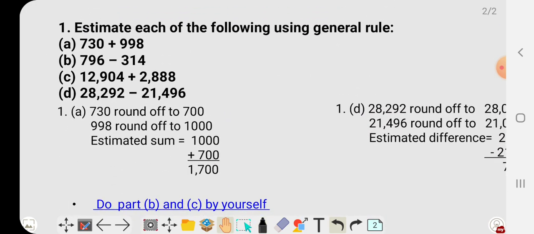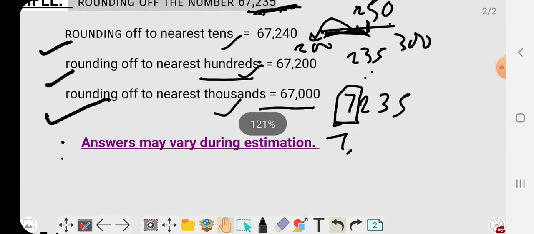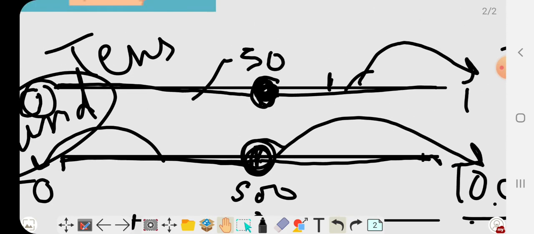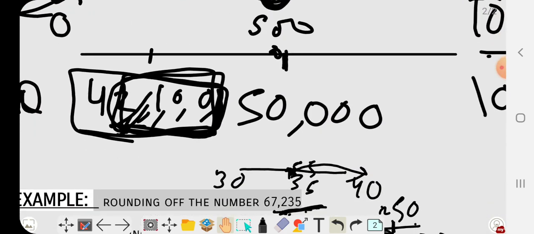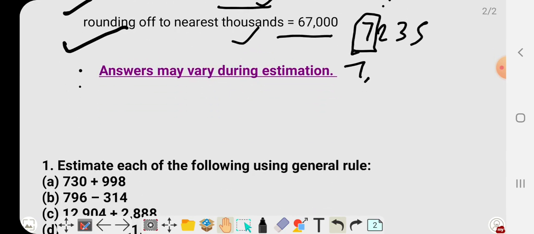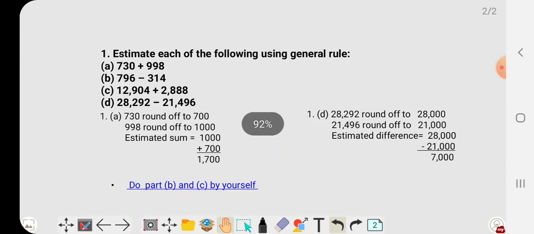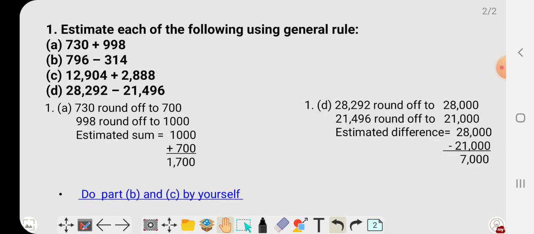Now first, you have to write all these, but don't make these number lines. You have to write the rounding of the number, this one example, and this particular line also: answer may vary during estimation. And finally you will start the exercise. The first question of the exercise is, estimate each of the following using the general rule. General rule means you can estimate by yourself as you like, in tens, in hundreds, and so on.